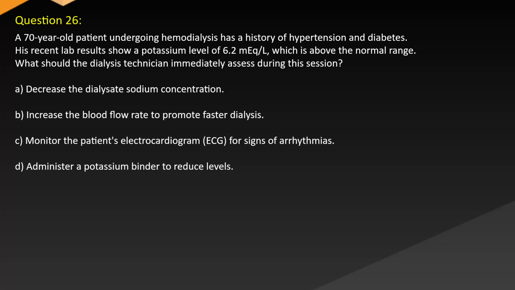A 70-year-old patient undergoing hemodialysis has a history of hypertension and diabetes. His recent lab results show a potassium level of 6.2 mEq/L, which is above the normal range. What should the dialysis technician immediately assess during this session? A. Decrease the dialysate sodium concentration. B. Increase the blood flow rate to promote faster dialysis. C. Monitor the patient's electrocardiogram for signs of arrhythmias. D. Administer a potassium binder to reduce levels.